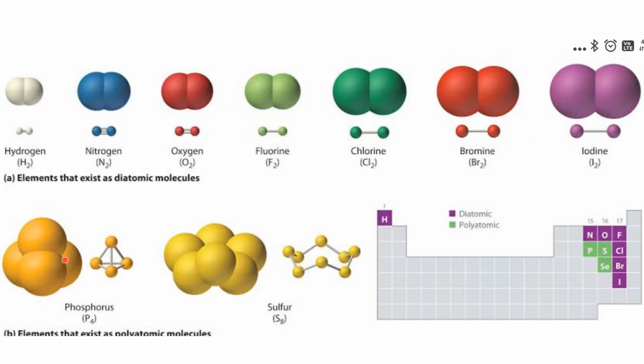This is phosphorus. You can see here P4, 4 atoms combined together to form phosphorus. And in the same way, S8, that is sulfur, you can see here 1, 2, 3, 4, 5, 6, 7, 8. 8 atoms combined together to form sulfur.